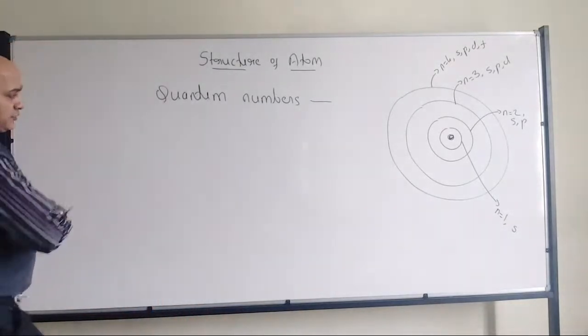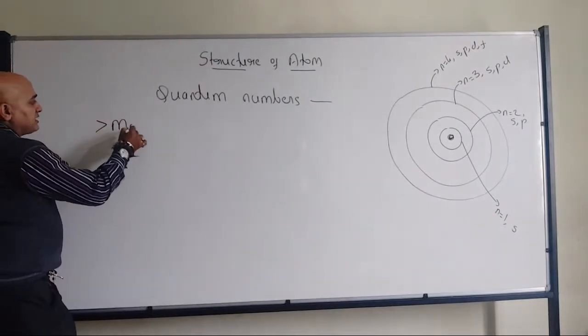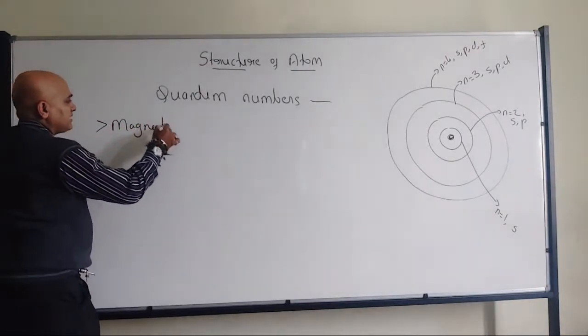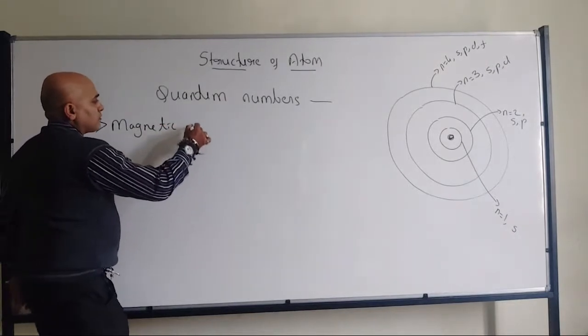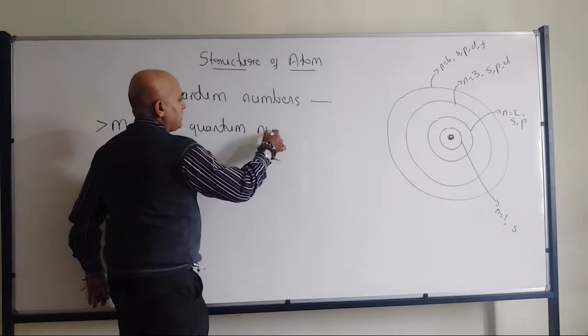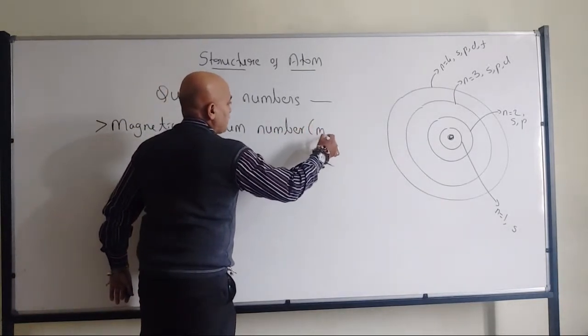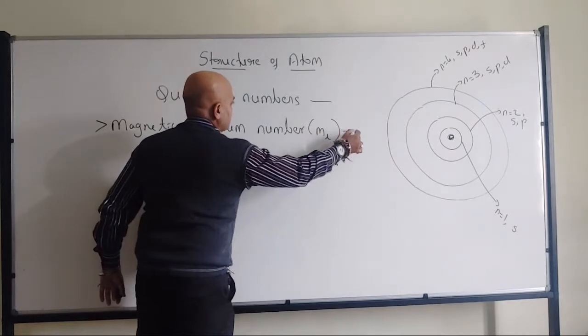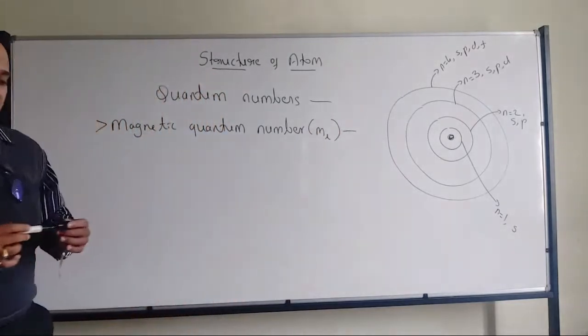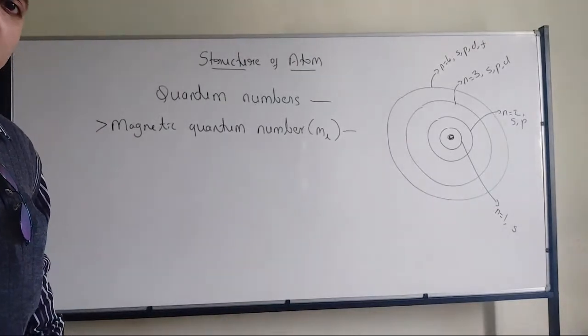That is related to the magnetic quantum number. Next one is the magnetic quantum number, small m with subscript small l. All of you have understood?